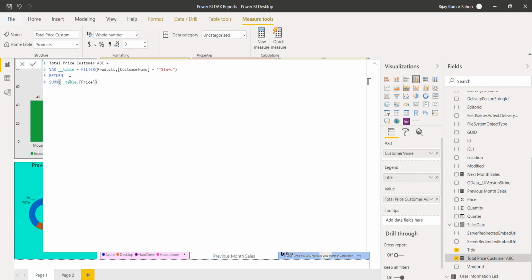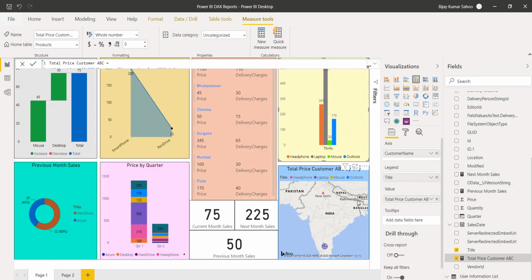I have shown in another demo how we can get the SharePoint development training price. And here you can see I have used a variable in this DAX function, and we are using the filter on products customer name, and then there's a SUMX which will return the price. So in this case, it will only give you the price for this customer, which is named TS Info. So you can see here.